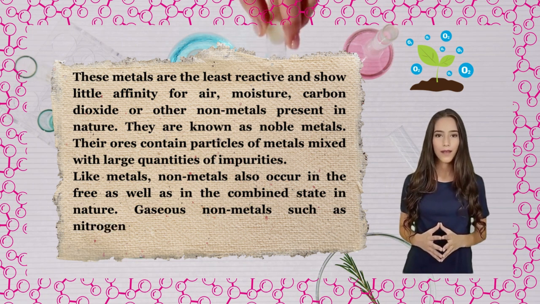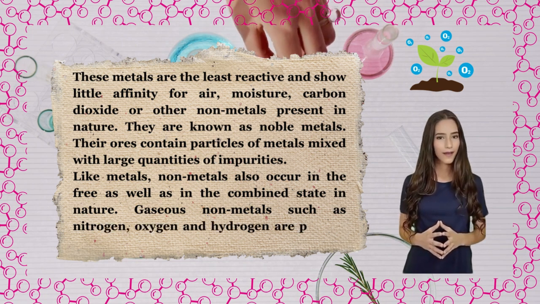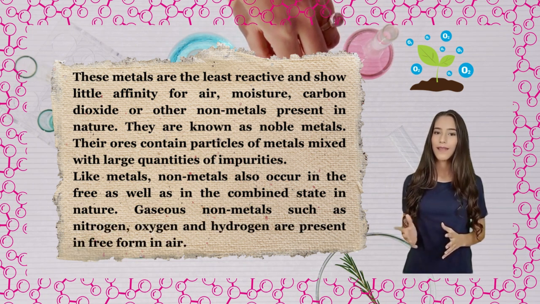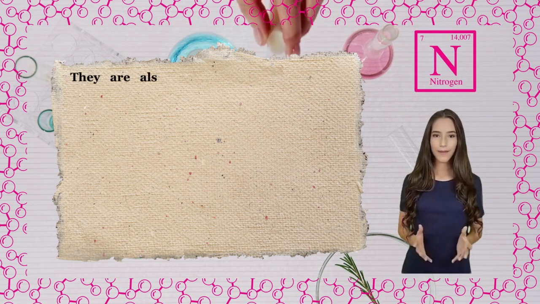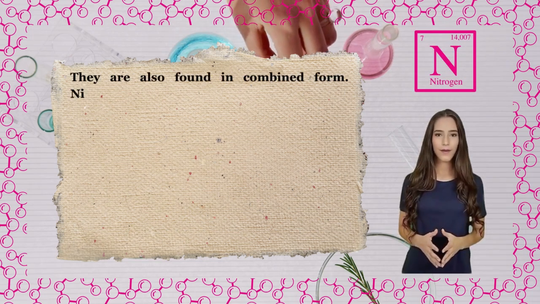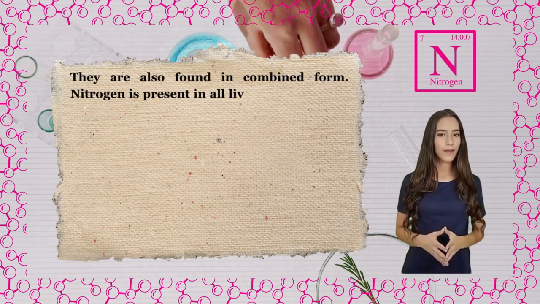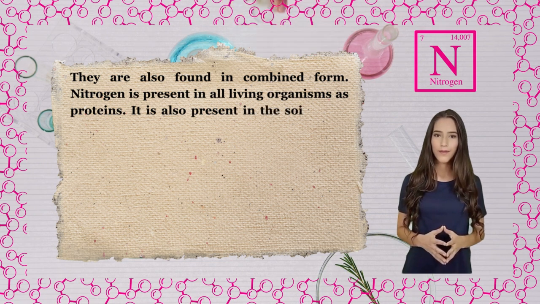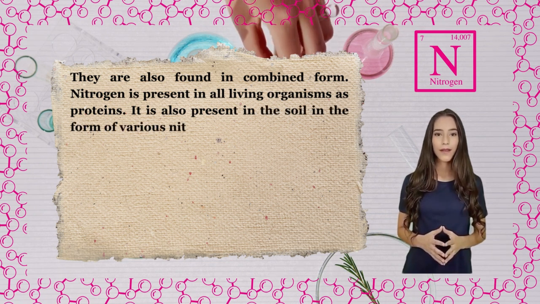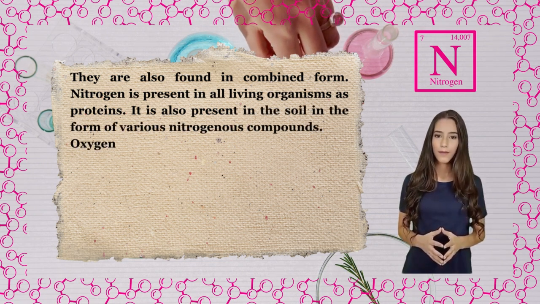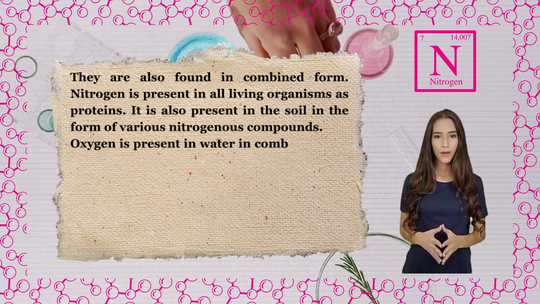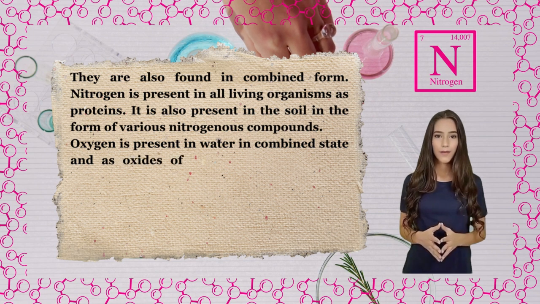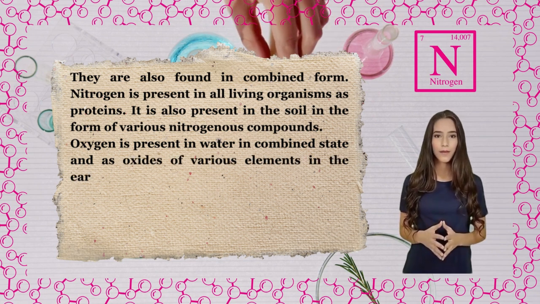Gaseous nonmetals such as nitrogen, oxygen, and hydrogen are present in free form in air. They are also found in combined form. Nitrogen is present in all living organisms as proteins. It is also present in the soil in the form of various nitrogenous compounds. Oxygen is present in water in combined state and as oxides of various elements in the Earth's crust.